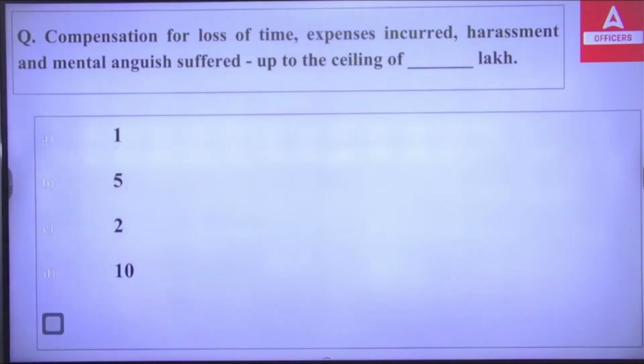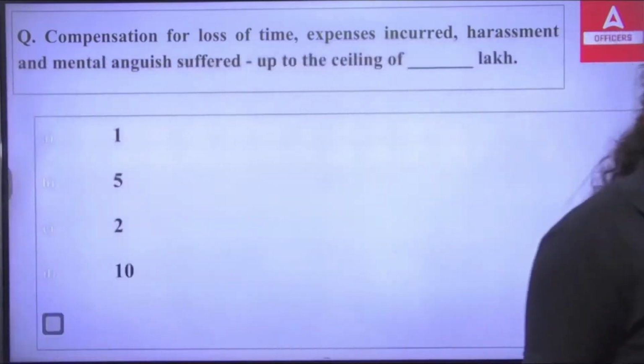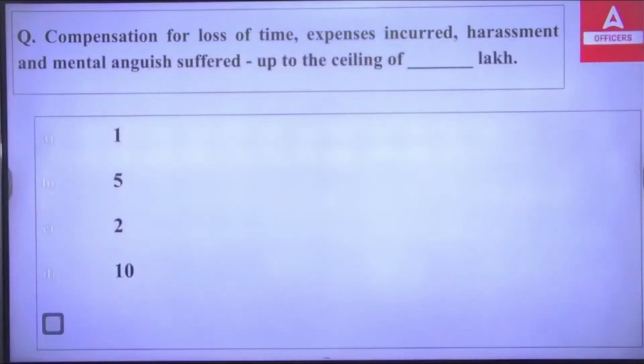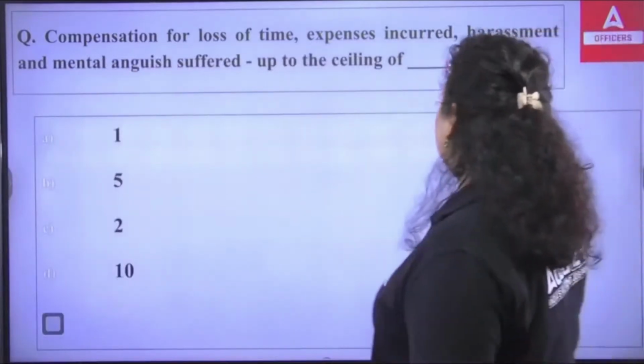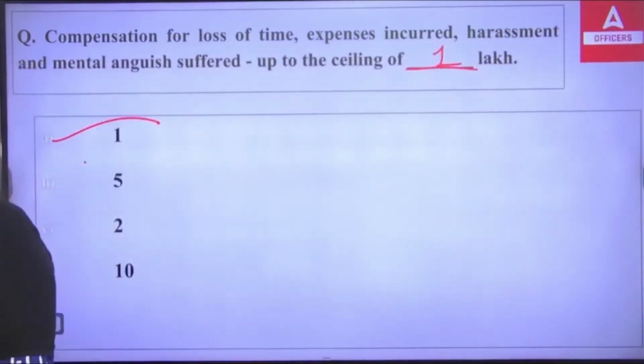The compensation amount in this case will be 1 lakh. So 1 lakh compensation will be given in any of these cases.